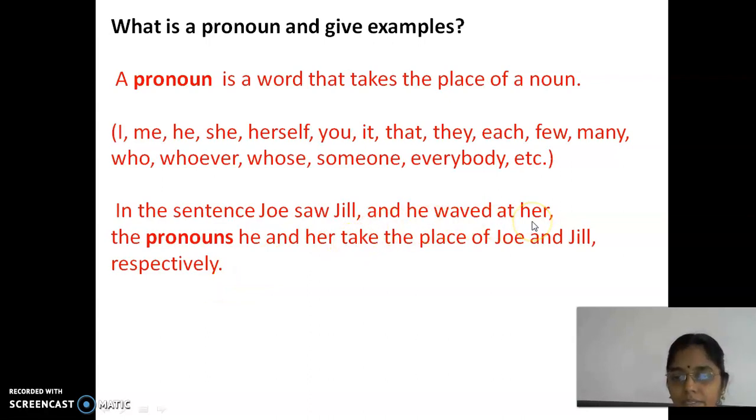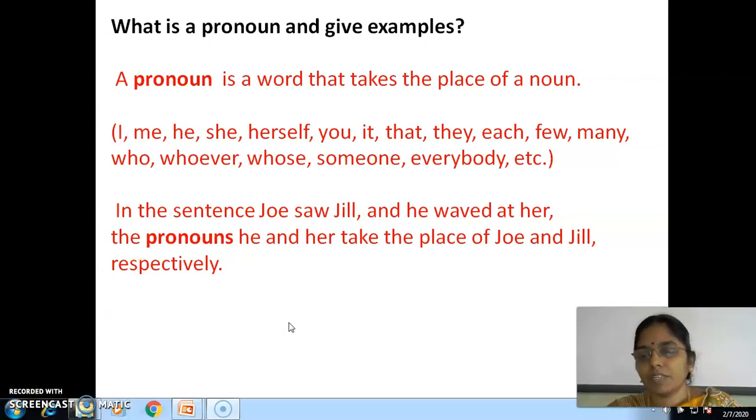He and her. A pronoun is a word that takes the place of a noun. So it replaces a noun. One time I said Joe. Again and again it is not necessary to specify the name. So we will say he or she, right?